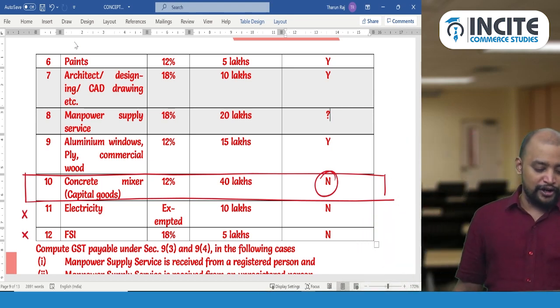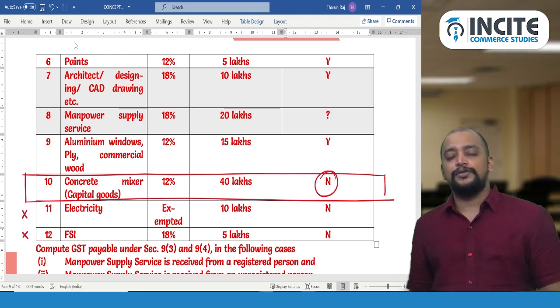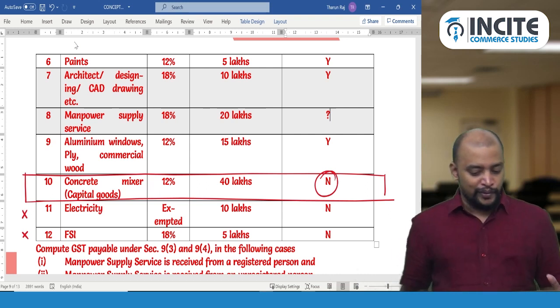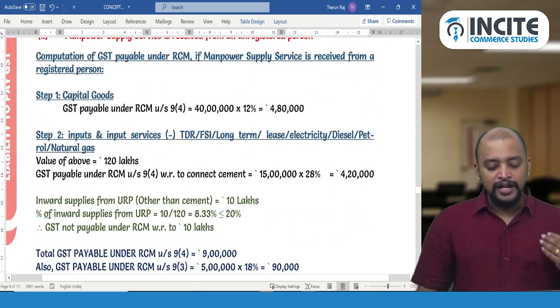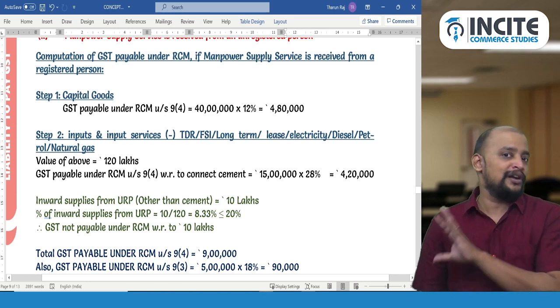So what is that? 40 lakhs into 12%, 4,80,000 is the first GST that you will pay under RCM. So that is step number 1. Okay. So 4,80,000. Have a look at the steps involved. Step 1, capital goods, GST payable under RCM, 40 lakhs into 12%, 4,80,000.